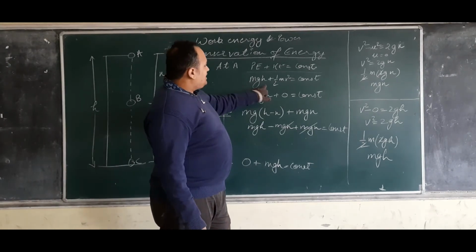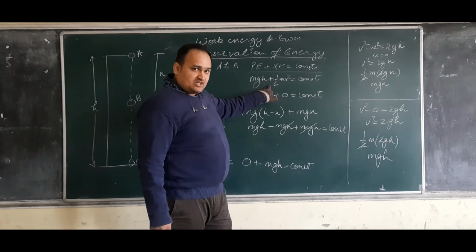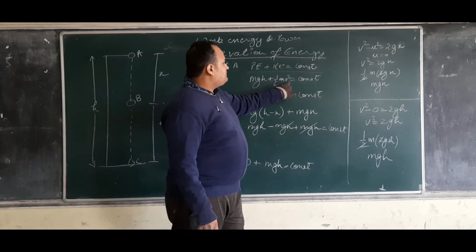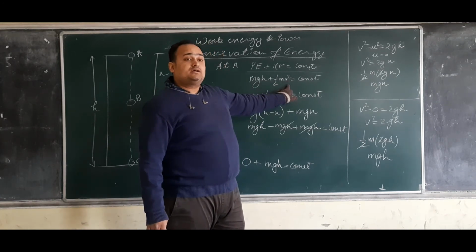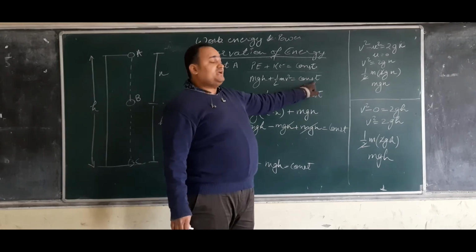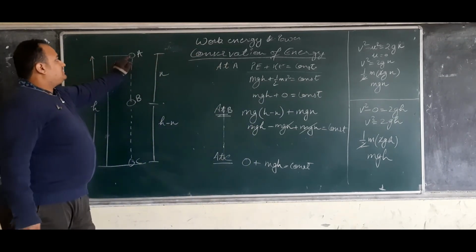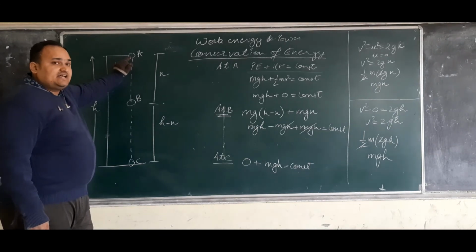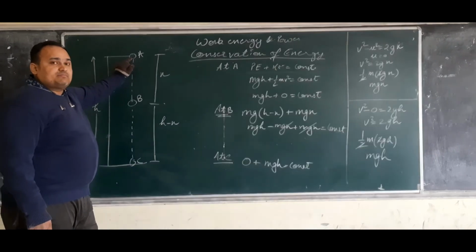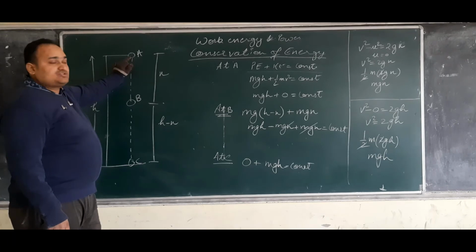So mgh, that is the formula for potential energy, plus half mv squared, that is the formula for kinetic energy, should be constant. But at point A the ball is at rest, so it is not moving at all.